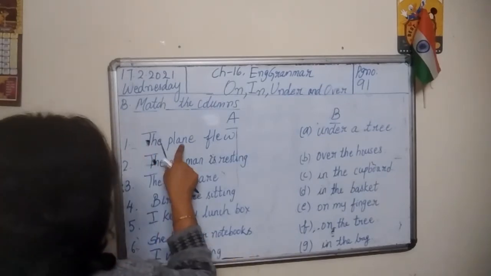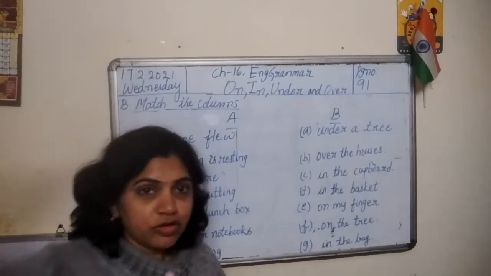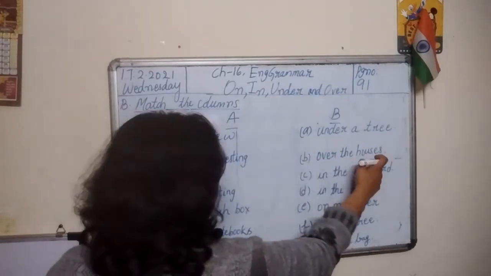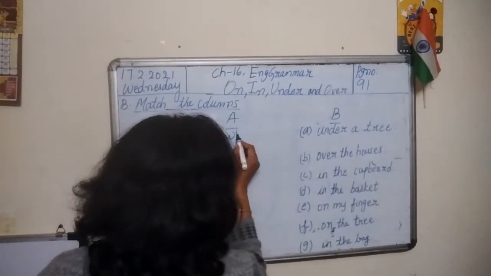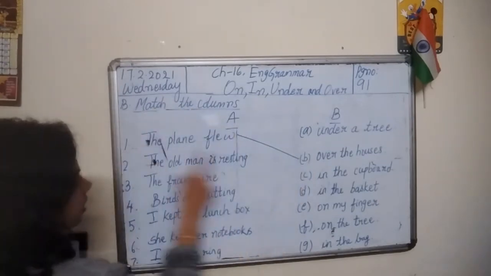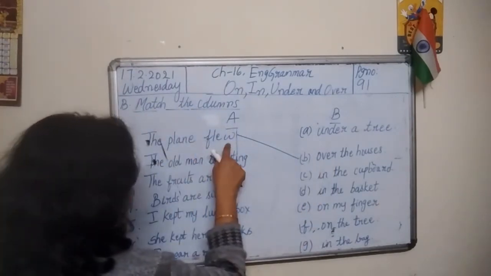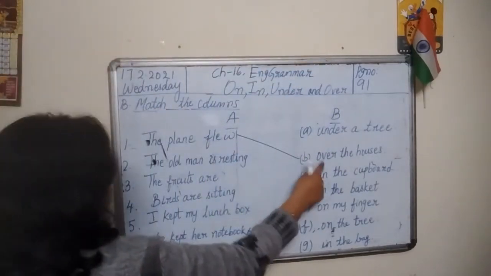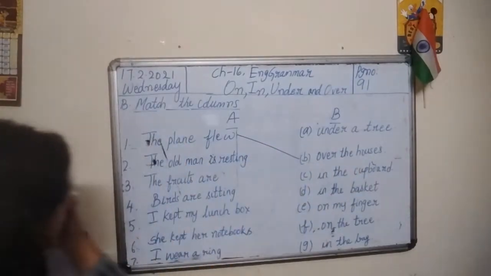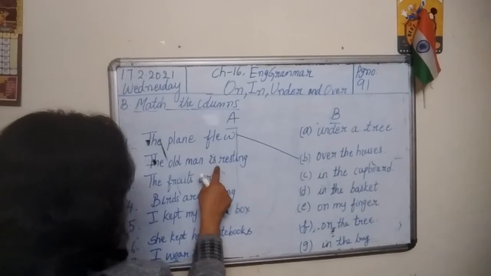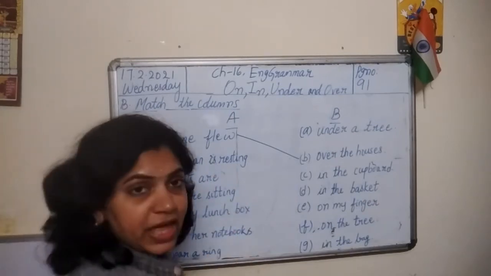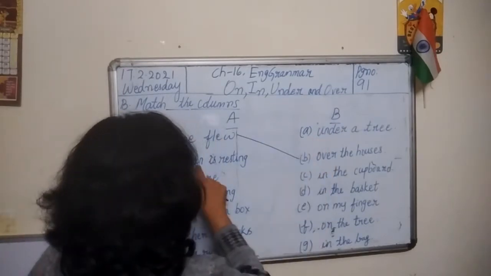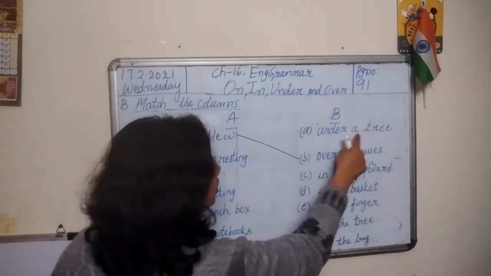Number 1. The plane flew. The plane flew where? Over the houses. The plane flew over the houses. Match 1 with B. The plane flew over the houses. Second one. The old man is resting under a tree. The old man is resting under a tree.